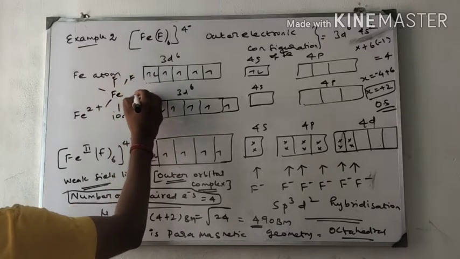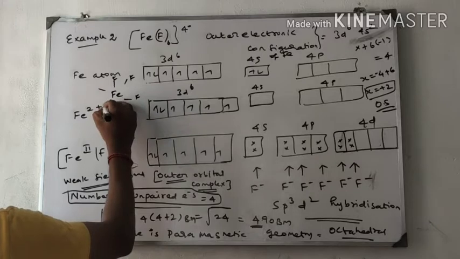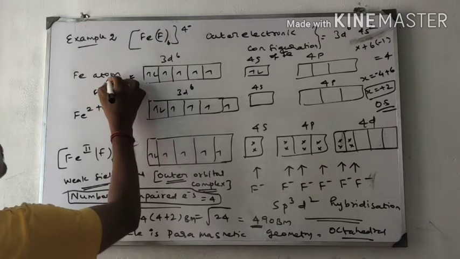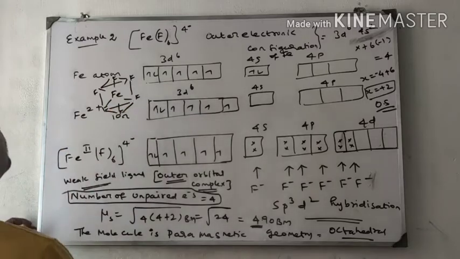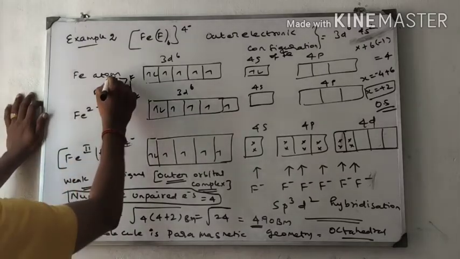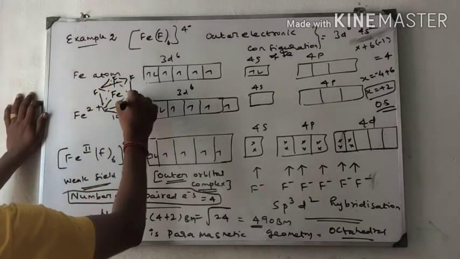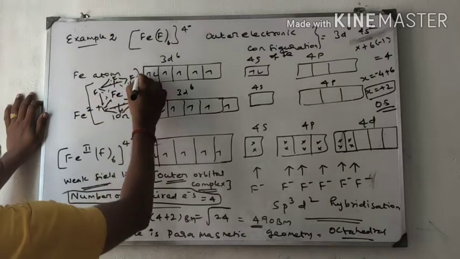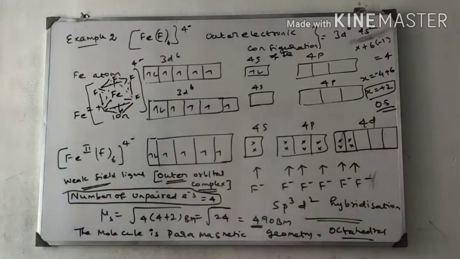6 fluorine linked with iron. They form octahedral geometry like this. This is the octahedral geometry of FeF6 4 minus. So I have explained all the terms in the weak field ligand and the strong field ligand.